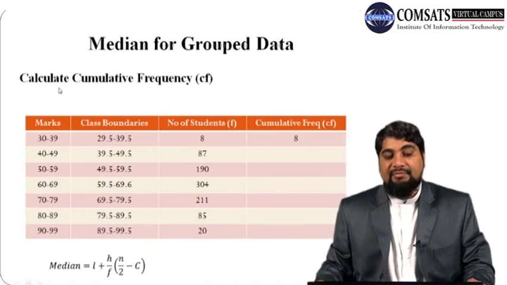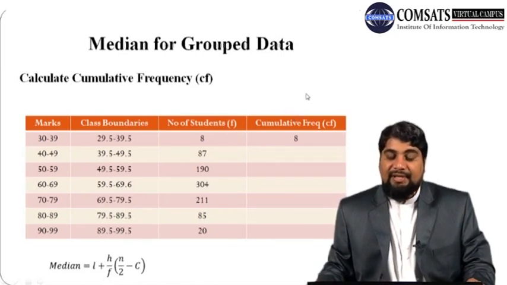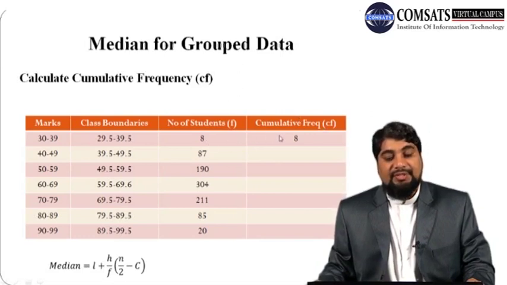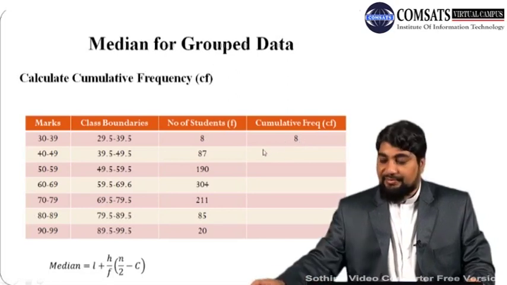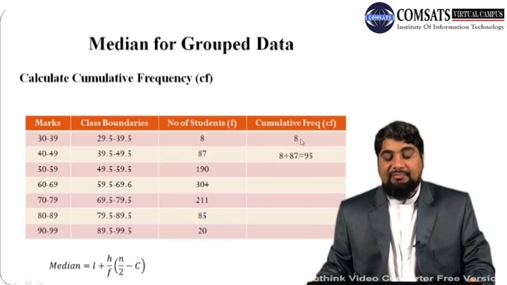In the next step, calculate cumulative frequencies. CF stands for cumulative frequencies. In order to calculate cumulative frequencies, create a new column at the end of this frequency distribution. For cumulative frequencies, write the first number as it is, and then add this number 8 to the next frequency.